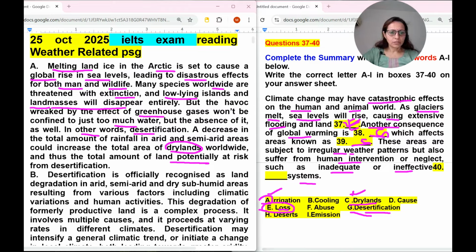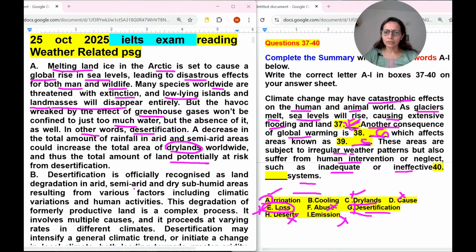So C is also gone, G is also gone, E is also gone. Now we have left A, B, D. So inadequate system. So of course cause will not come, abuse will not come, neglect system. So system, desert is also not a system. So irrigation or cooling we can think about it. So emission, definitely it will not come. Let's move to the next paragraph.